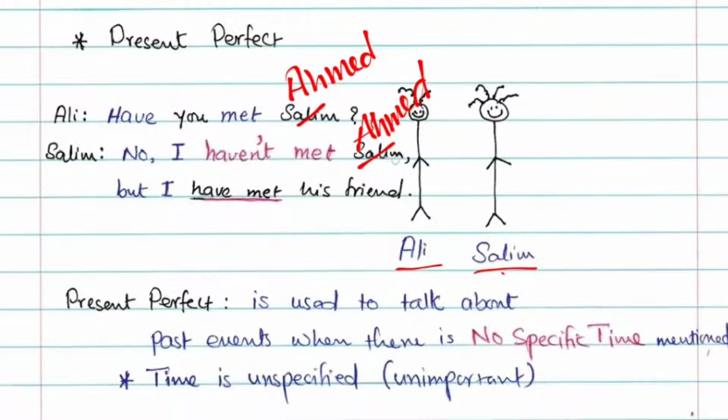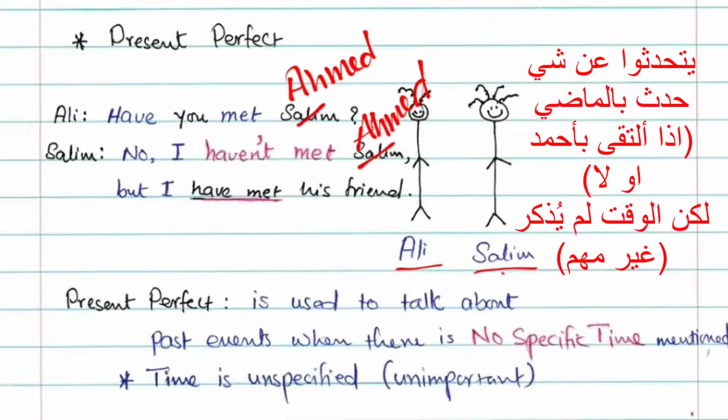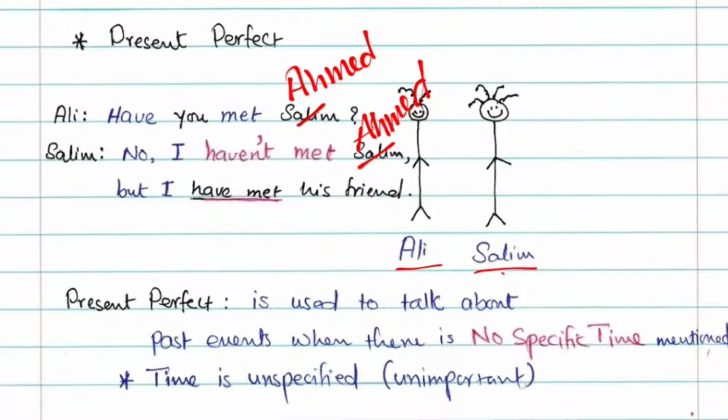Ali says, "Have you met Ahmed?" Salim answered, "No, I haven't met Ahmed, but I have met his friend." These two speakers are talking about something that happened in the past, which is meeting Ahmed, but the time is not mentioned. So present perfect is used to talk about past events that happened in the past when there is no specific time mentioned. So time is unspecified or unimportant.